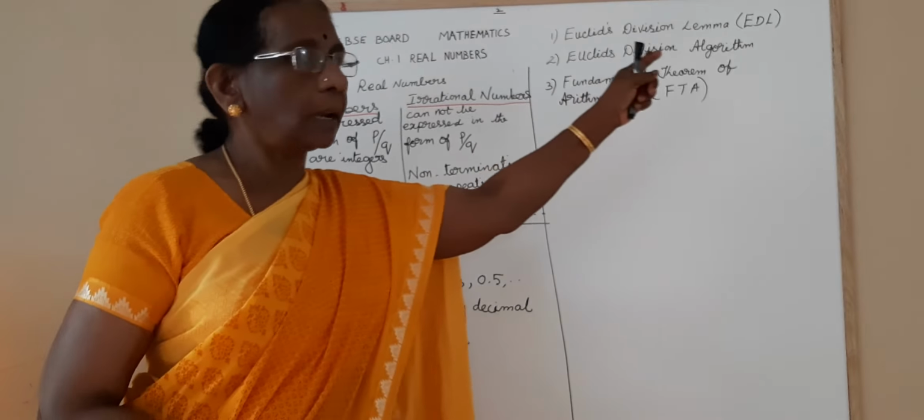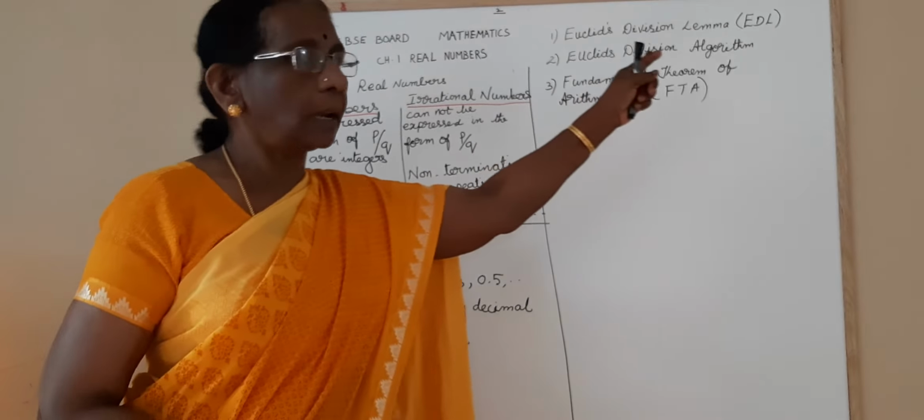So, I want to take you to the lower class where you have studied about the division. Already you have studied in lower class the four main operations: addition, subtraction, multiplication and division. Here we are going to deal with only the division. So, let us recall the division and the checking method of division. Then from that we will generalize the Euclid's division lemma. Okay children, come on, let us go there.